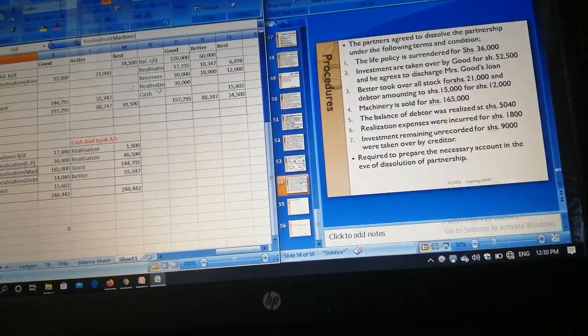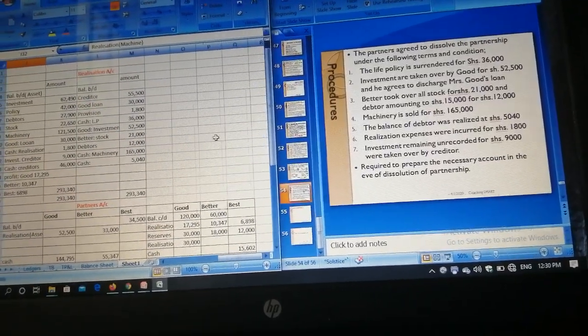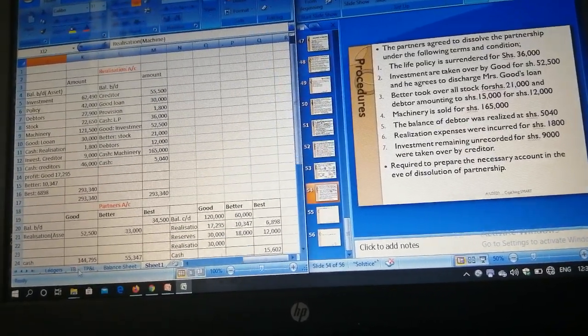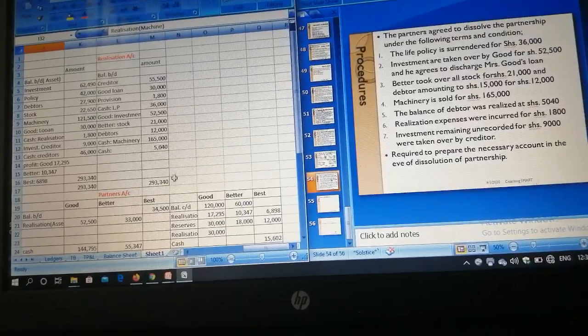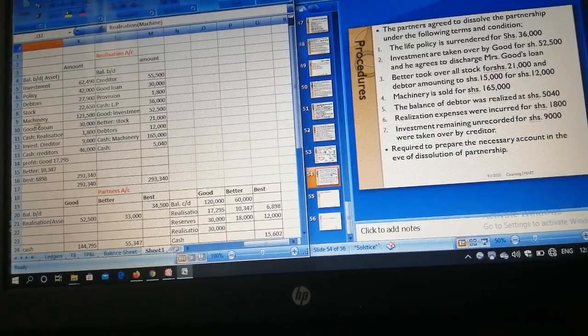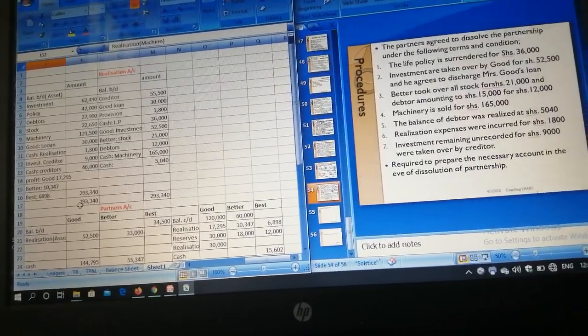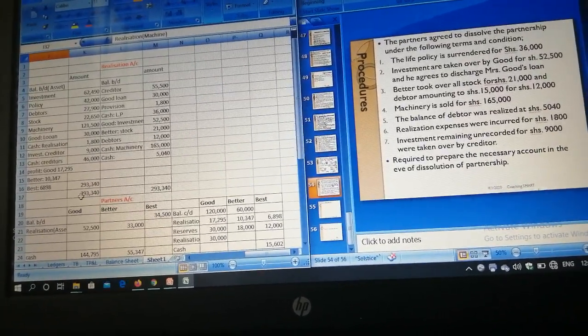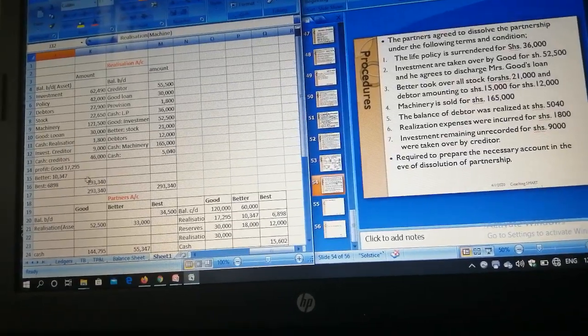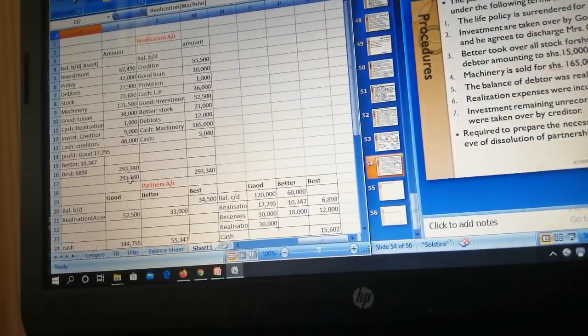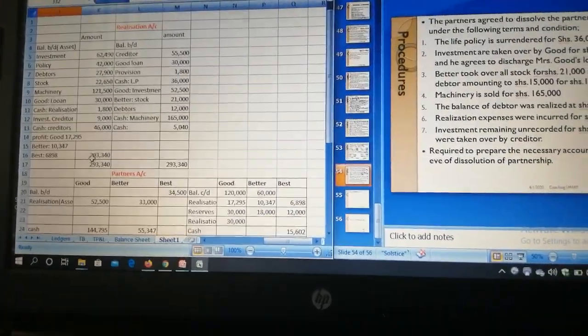Now in procedure number 8, we said close the realization account. So when you close the realization account, total the debit side, total the credit side. The credit side is more than the debit side, so we have a credit balance. Credit balance means we have profit to be shared. 293,340 minus the total for this side.